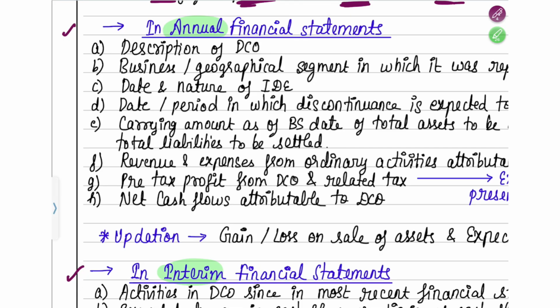In annual financial statements, first you have to give the description of the DCO, that means what it is. Suppose this is a Tata Sky Group, it was working in the telecom sector, and so on. So give a description of what the discontinuing operation is, or why you are discontinuing this operation. Give all of those details.